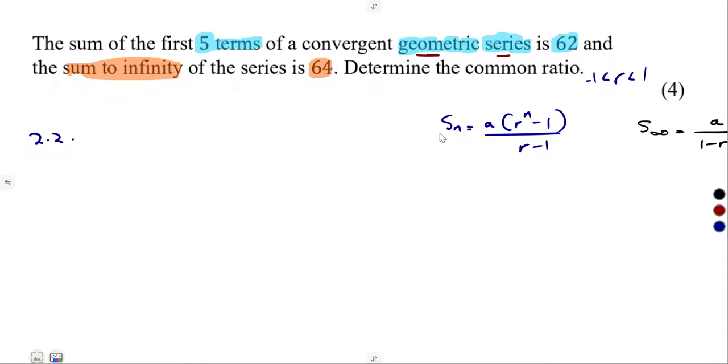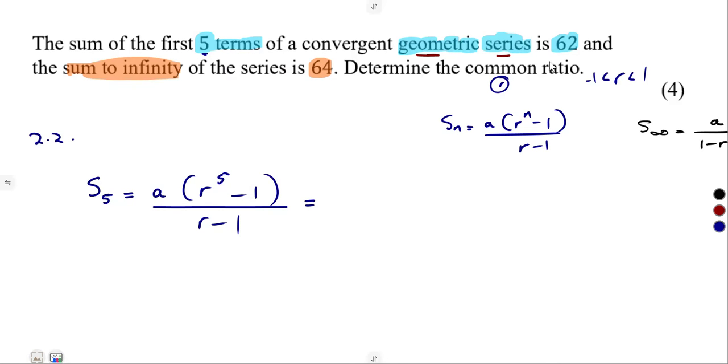For the Sn, the sum of the first 5 terms, we have 5 in place of n. Sn is equal to A, we do not have that one, r, we do not have that one, we just have the number of terms: r to the exponent of 5 minus 1 over r minus 1. That is what we are given, that this is equal to 62. So that's equal to 62, which is an equation. So you can just leave this one.